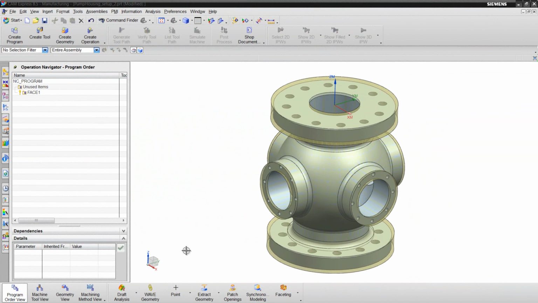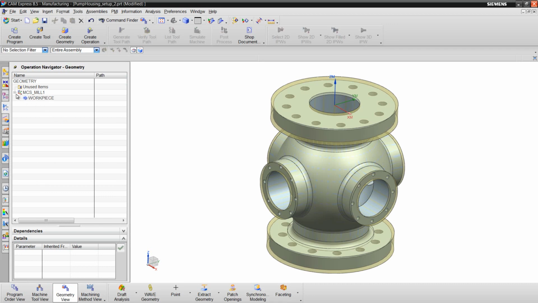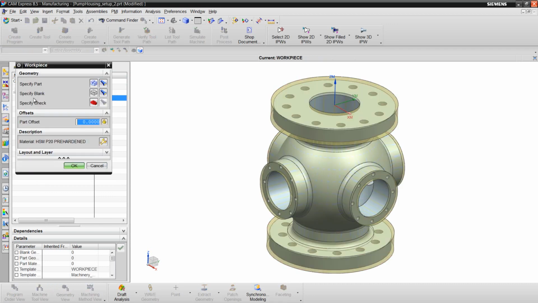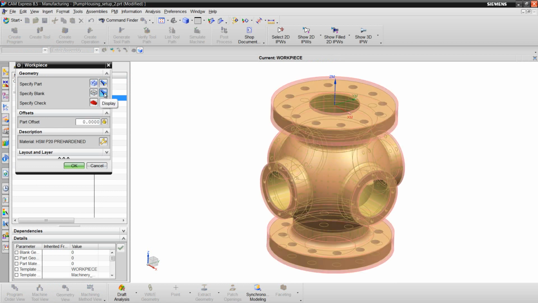Now that we have a facsimile of the casting body and the true 3D shape that is the finished pump housing, we can combine them together in the setup. I've already done that. If you look at the geometry view, you'll see that in the workpiece I've already specified the part geometry and the blank geometry.